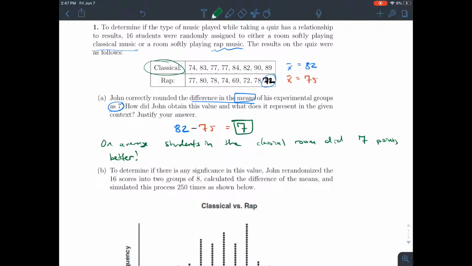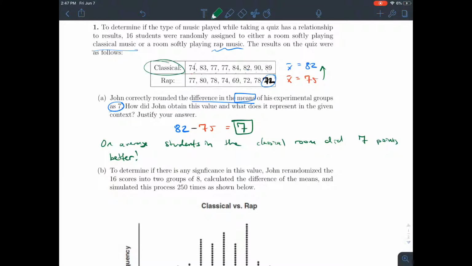But kind of all the examples today, especially the one that was very plain and not very statistical, illustrated that there are other factors that can cause the difference to be 7. Like, maybe this group just had like a couple of really sharp students, and whichever group got those students, whether it was rap or classical, would have looked better. So to test out whether the classical music room actually had a statistically significant difference from the rap room, we can run some simulations of resorting the groups.